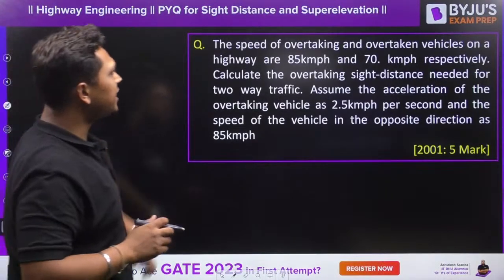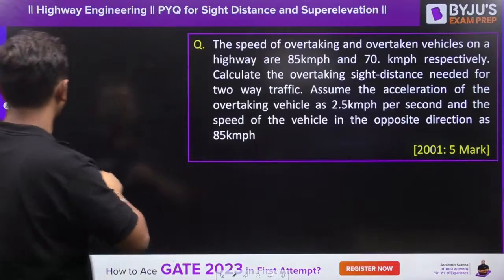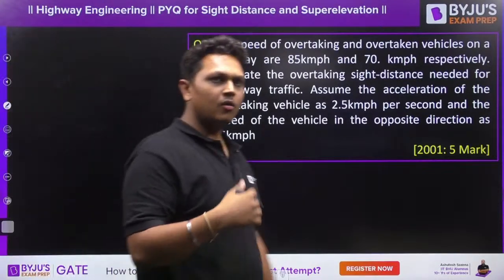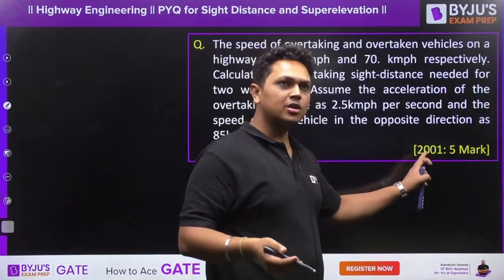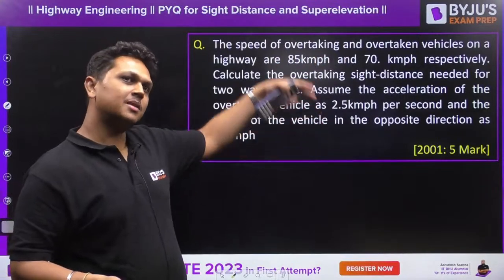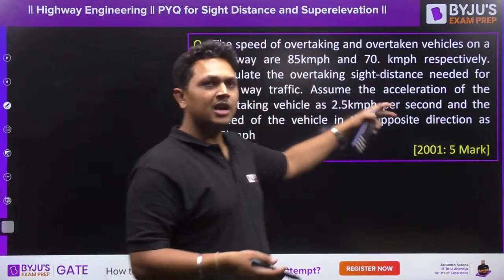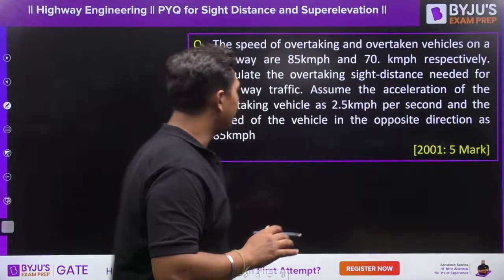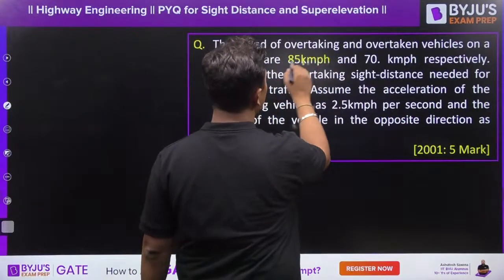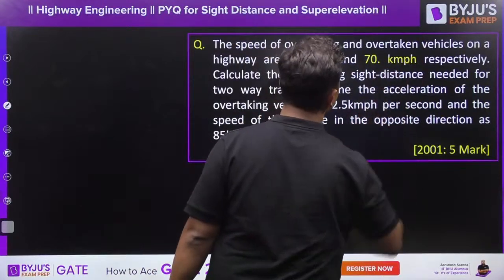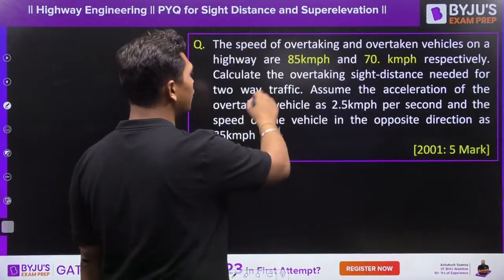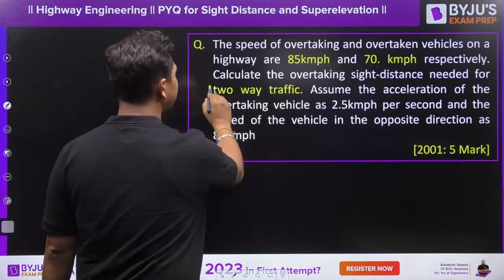Okay, next question now. The speeds of the overtaking and the overtaken vehicle on a highway. Again, another question on overtaking sight distance asked in GATE 2011 for 5 marks. This is a conventional type question, a previous pattern where conventional questions were asked. The speeds are given as 85 and 70 respectively. Calculate the overtaking sight distance needed for two-way traffic. Pay attention to two-way traffic.